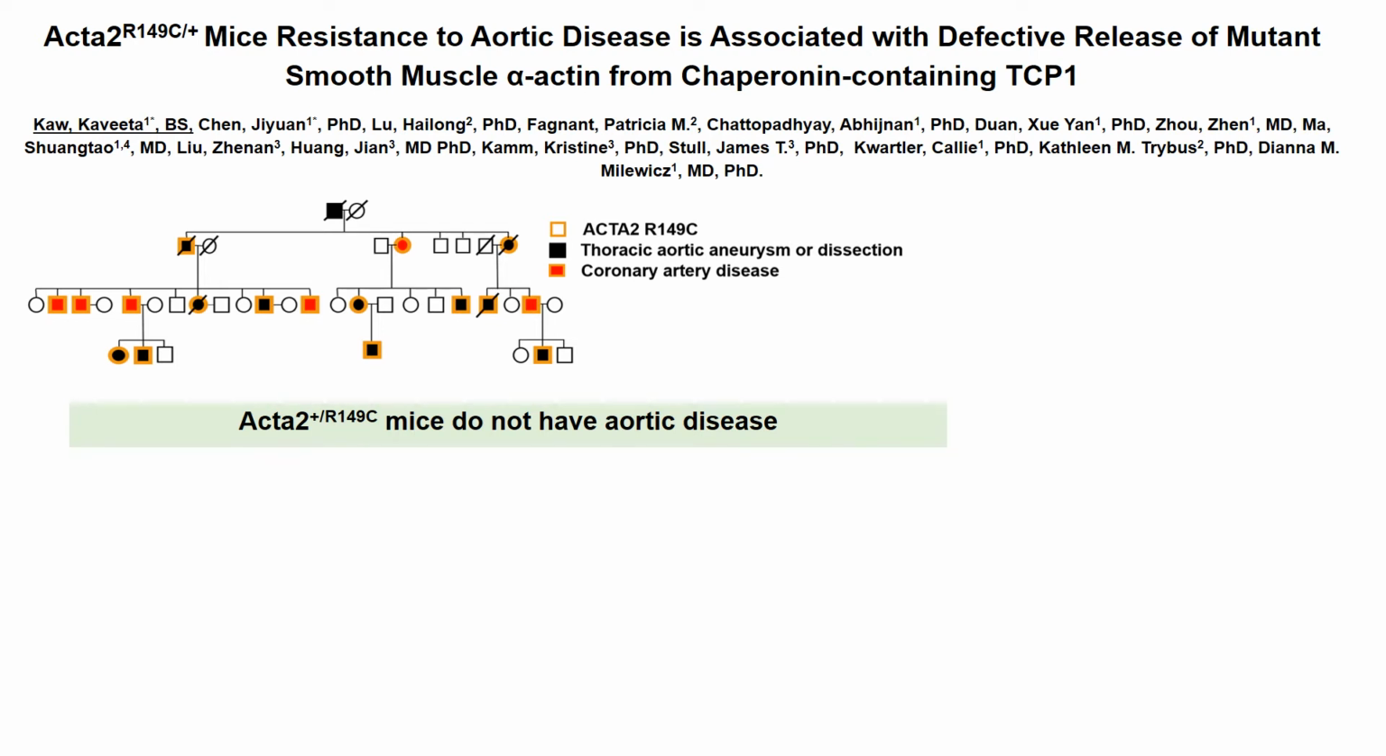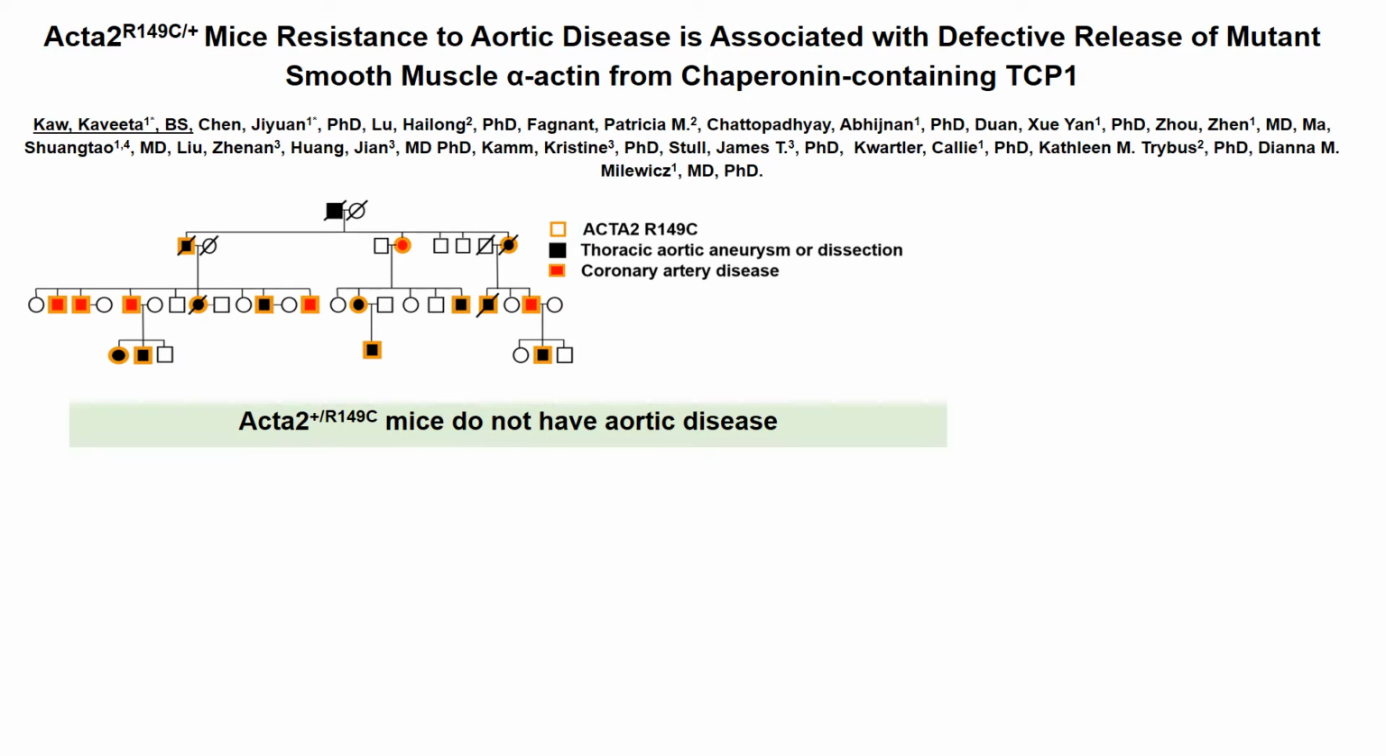Pathogenic variants in Acta2, which encodes smooth muscle alpha-actin, predispose to heritable thoracic aortic aneurysms and dissections. Acta2 R149C is the most common alteration. However, only 60% of carriers, denoted by an orange border on the pedigree, have a dissection or a repair of an aneurysm by 70 years of age, denoted with a black filler.